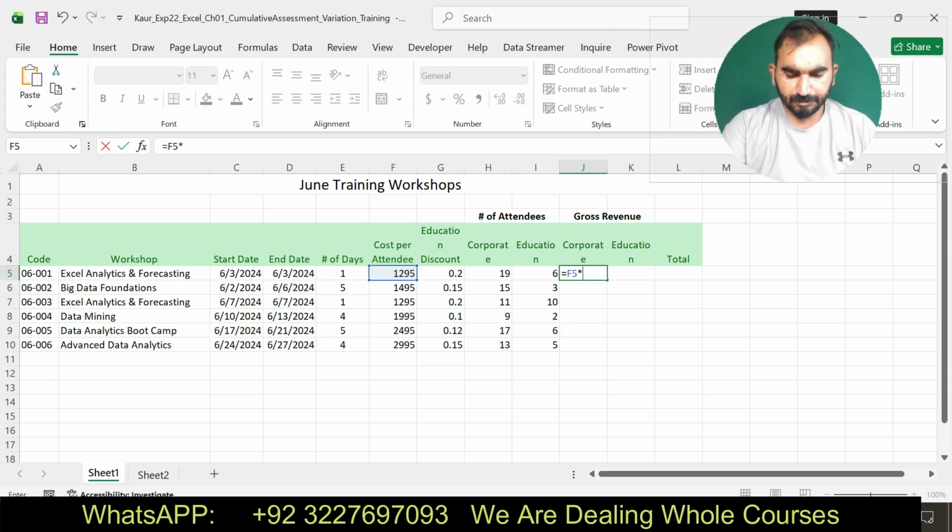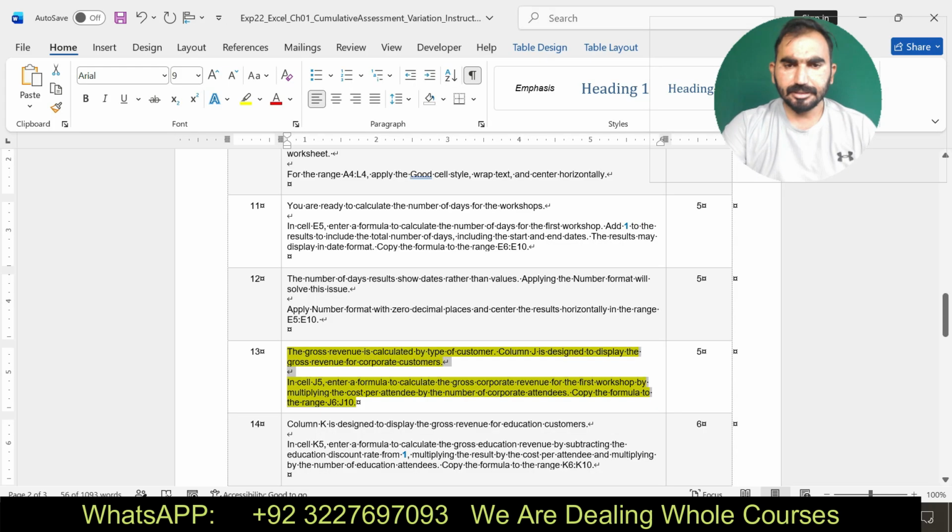That's multiplying cost per attendance, that's multiplied by number of attendance. Here you can see I am going to solve this one.